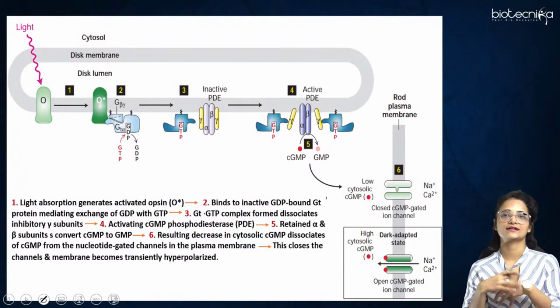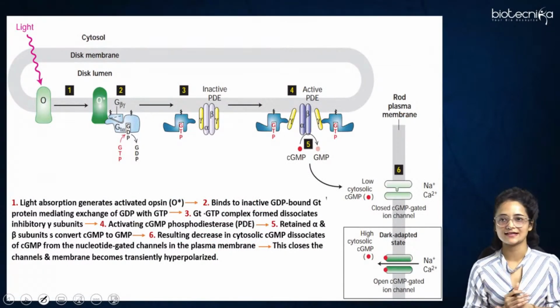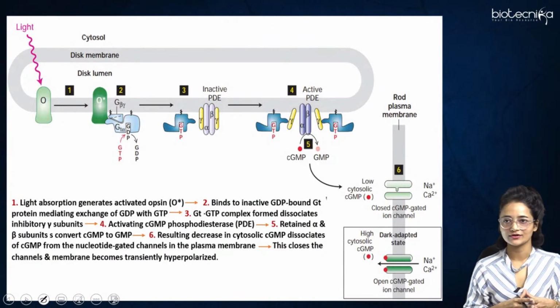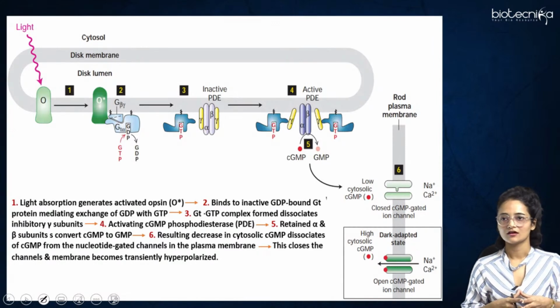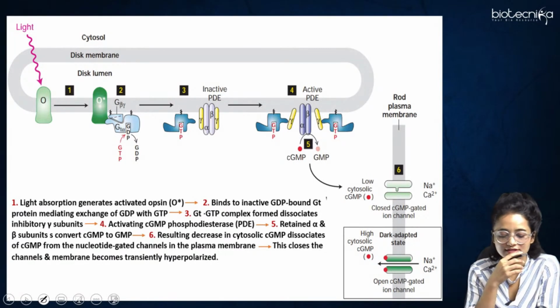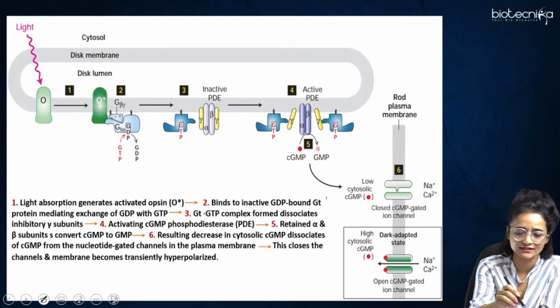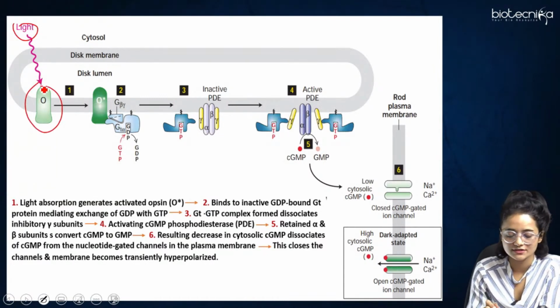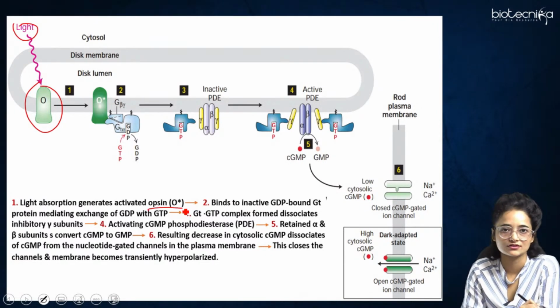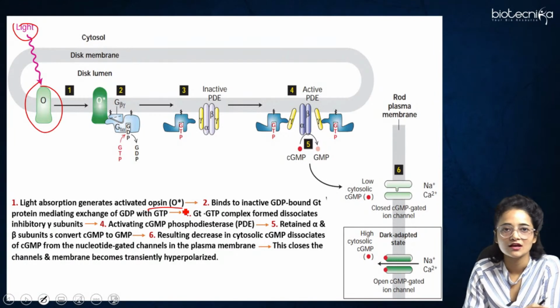Here, in the form of a diagram also, I have explained how this process takes place. I told you the stepwise procedure already: in the presence of light, how rhodopsin works and how the signal is produced inside the body. Now here is the diagram. You can see this is the light falling on the rhodopsin receptor. Inside the rhodopsin receptor, the opsin protein would be present, right? And the rhodopsin would be attached to the opsin protein. This opsin protein absorbs the light and gets activated.